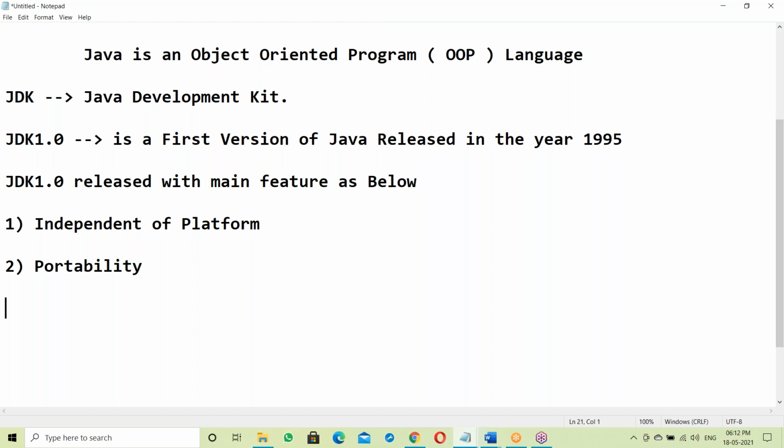Suppose a Java application is currently running on Windows OS; that application can be moved directly to Linux OS without any changes in the code. That is nothing but portability.